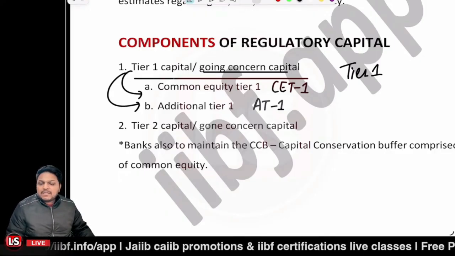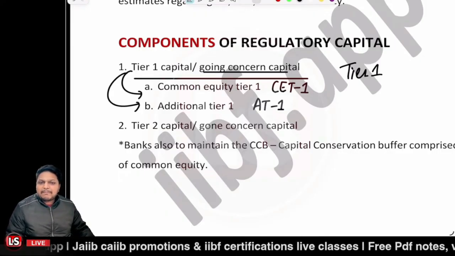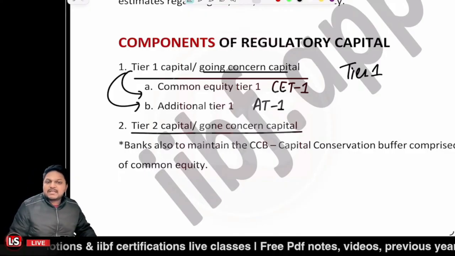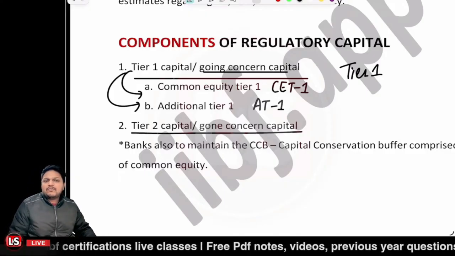Further, Tier 2 capital is said to be the gone concern capital. Also, it is said to be the supplementary capital.